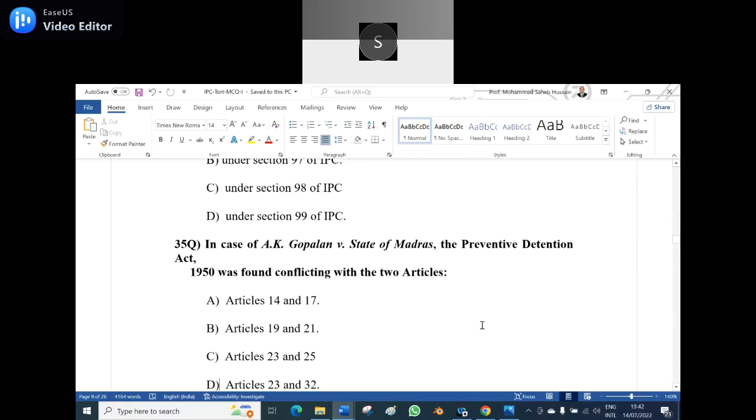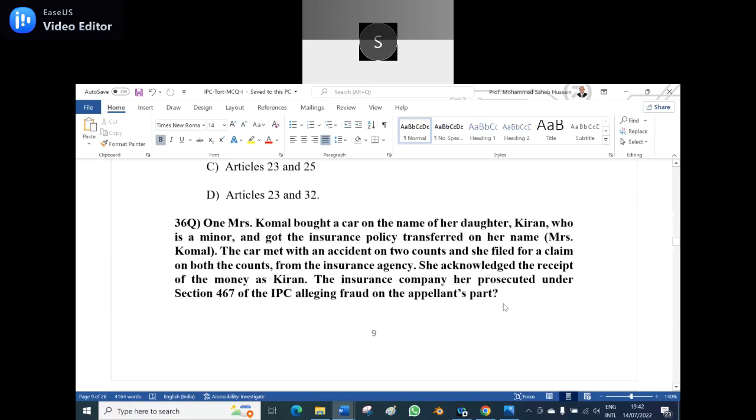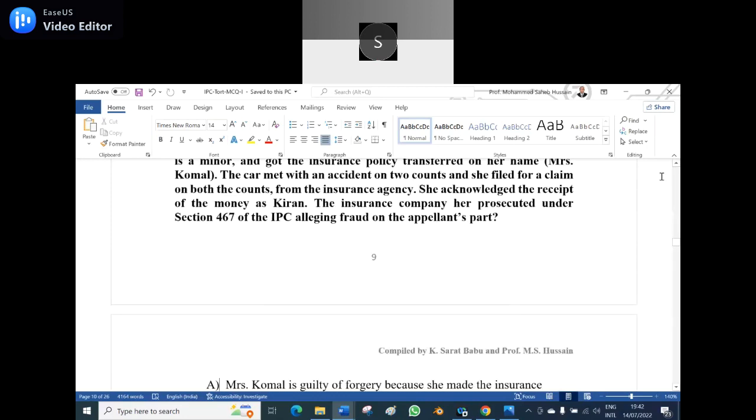35th question. In case of A.K. Gopalan versus State of Madras, the Preventive Detention Act 1950 was found conflicting with two articles. A, Articles 14 and 17, B, Articles 19 and 21, C, Articles 23 and 25, D, Articles 23 and 32. Option B, sir. Articles 19 and 21. Yes, option B is the correct answer. 36th question.